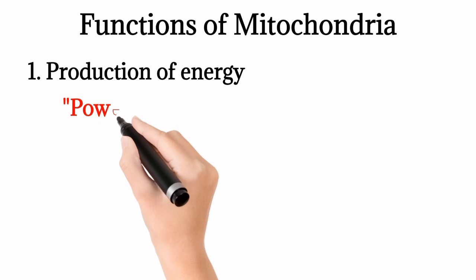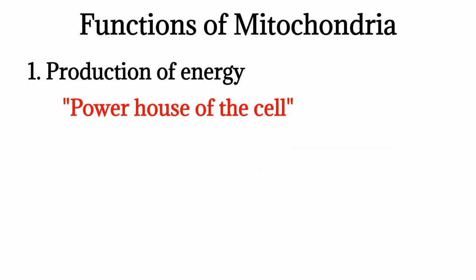Mitochondria is called the powerhouse of the cell because it produces the energy required for cellular function. When the digested food particles like proteins, carbohydrates, and lipids get oxidized in the cristae of mitochondria, during the oxidative process, water and carbon dioxide are produced with release of energy.